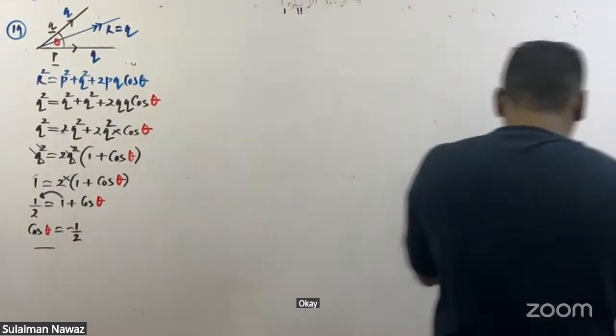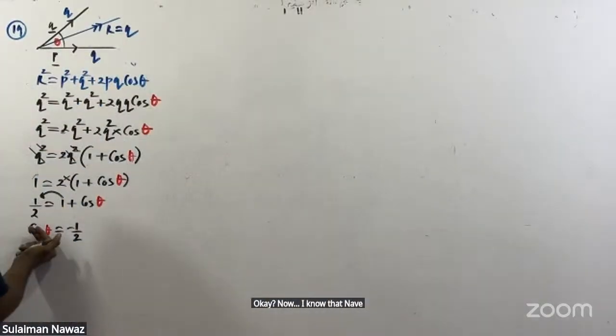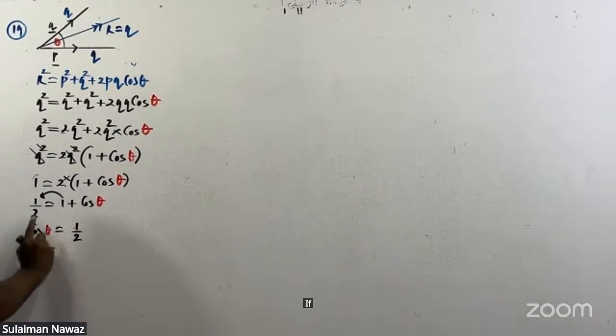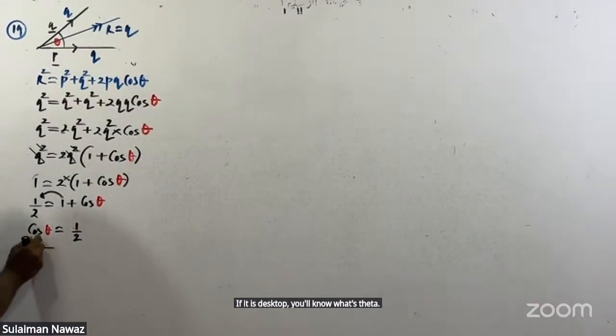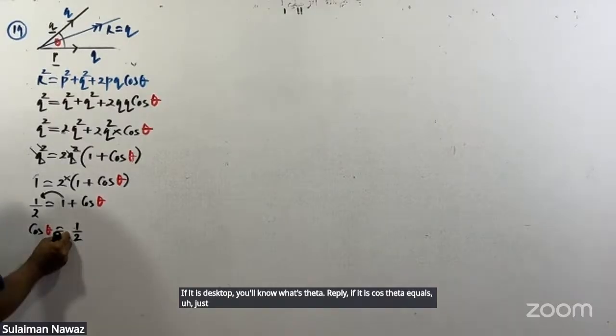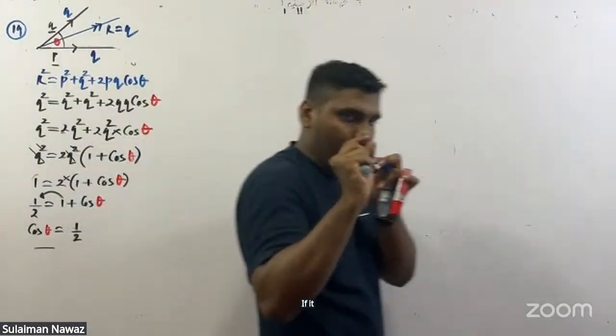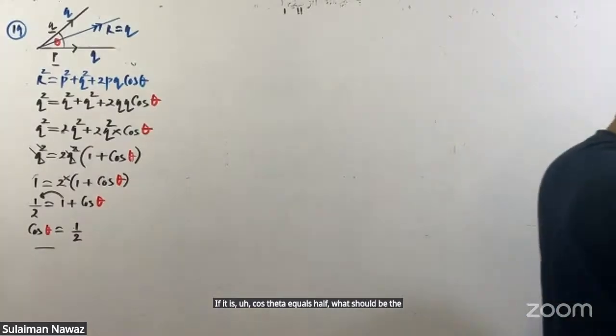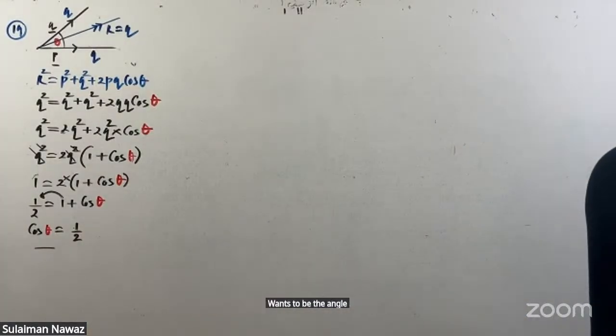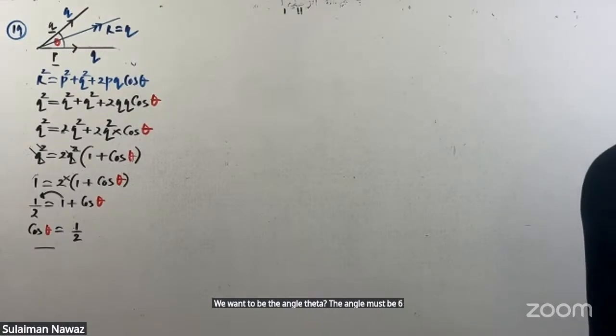Now, we got stuck here. Cos theta is minus half. If it is just half, we all know what theta is. If cos theta equals half, what should be the angle theta? The angle must be 60, right? If it is just half, we know that theta must be 60. But the problem is, sir, we are getting minus half. In that case, how can we find the answer?